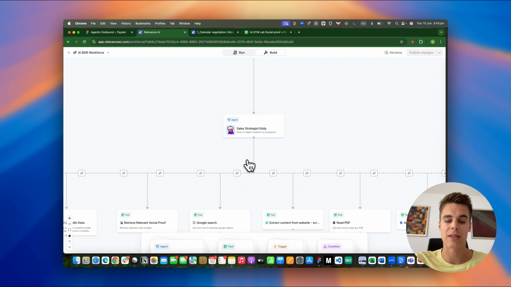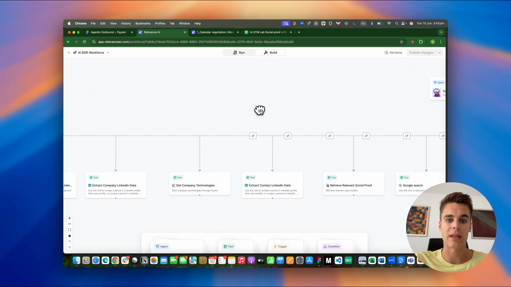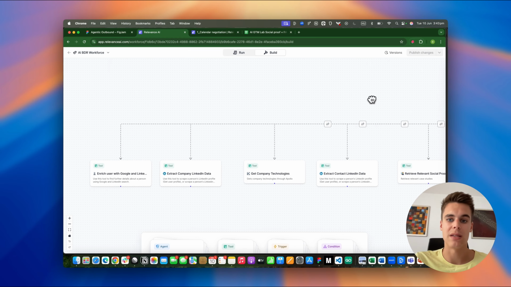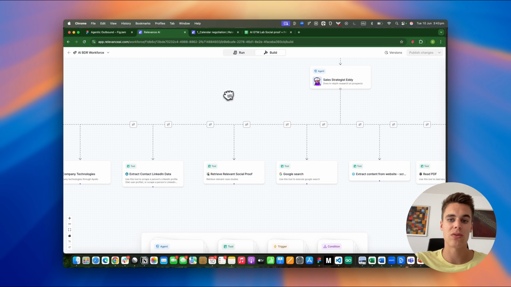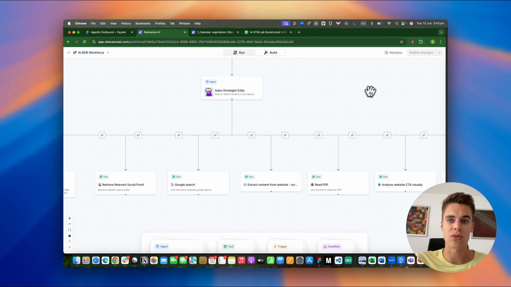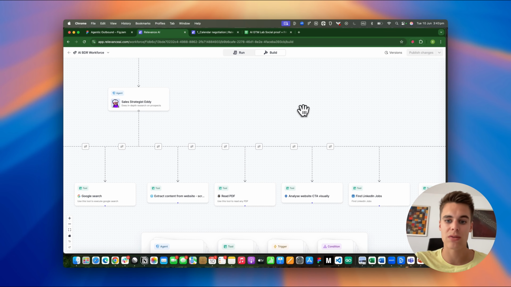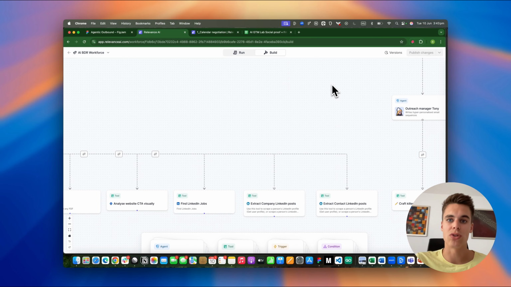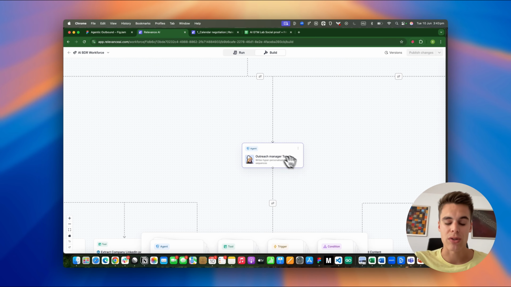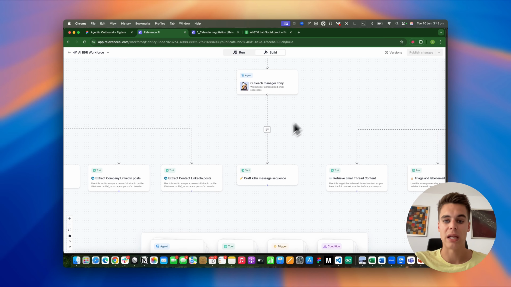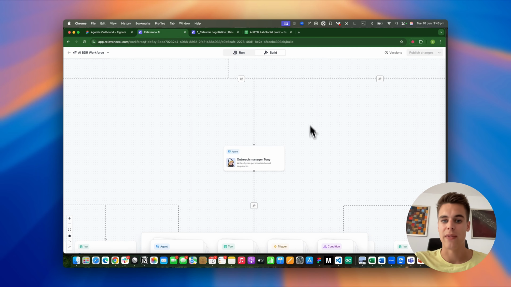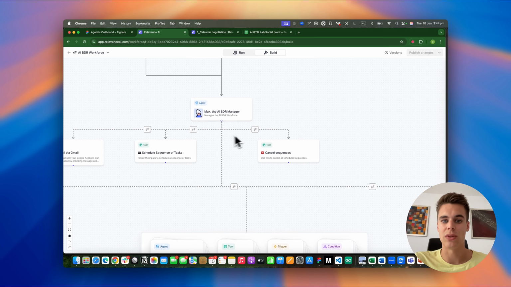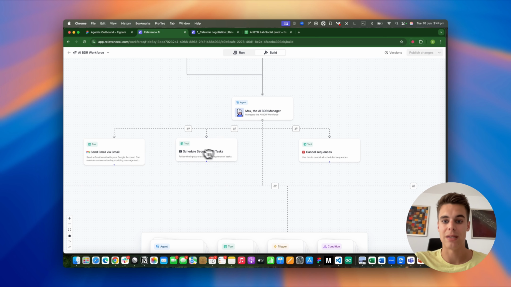And these agents have access to their own tools that give them the specific capabilities to conduct in-depth research, to scrape LinkedIn, to retrieve relevant social proof, do Google search and scrape websites, analyze them visually, read PDFs, and do so much more. The outreach manager is going to be responsible for creating a hyper-personalized email sequence, so it has only one specific tool. And then when it sends this sequence back to the manager agent, it's going to send out the emails with the right sequence.